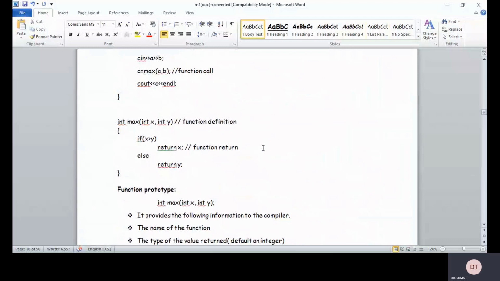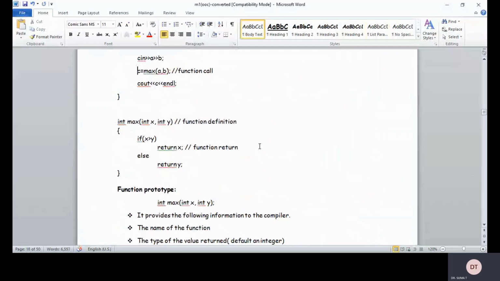The function call parameters are always called actual parameters, and the function prototype or declarator parameters are also called formal parameters, and the function definition parameters are also called formal parameters only, right? So an actual parameter exists only in the calling part of your function, not in any other part of the function.